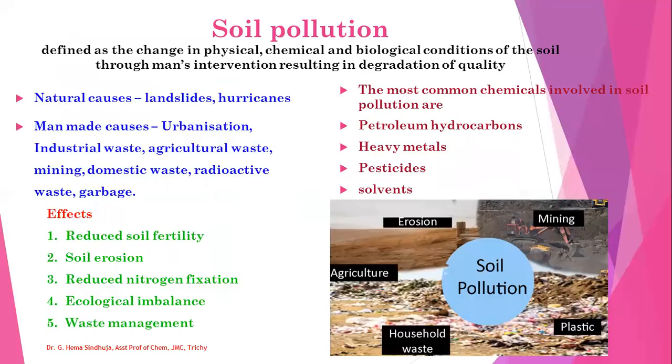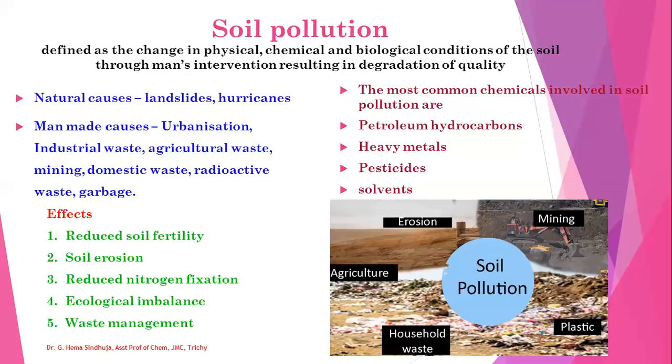Then we move on to soil pollution. It is defined as the change in physical, chemical, and biological conditions of the soil through man's intervention, resulting in degradation of its quality. There are two types of causes of soil pollution. One is natural causes like landslides, hurricanes, and disasters, whereas man-made causes include urbanization, industrial waste, agricultural waste, mining, domestic waste, radioactive waste, garbage, etc.